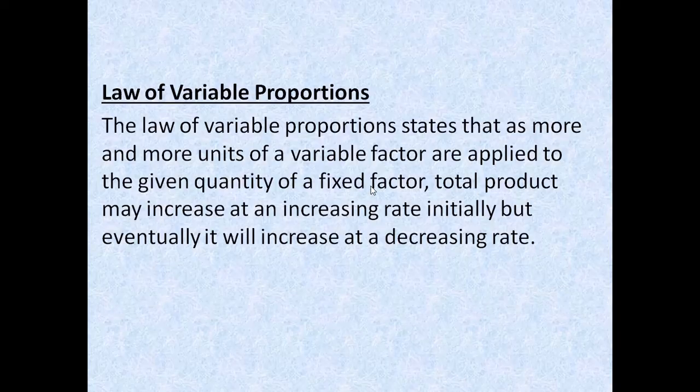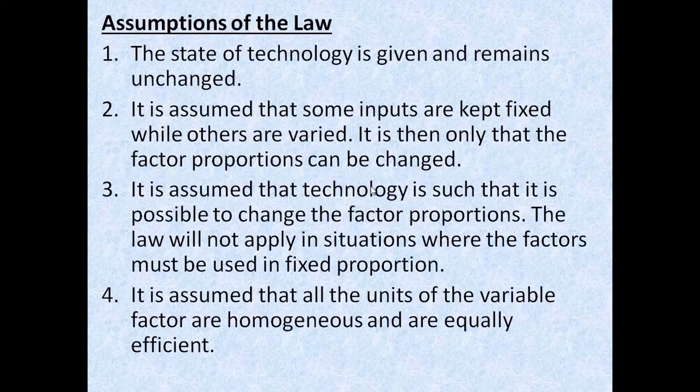Then if you include a fourth labor, the output may be 9 or 10 initially. But as you keep on adding more labor into the production house, the total product will increase, but at a decreasing rate. So what does it mean? Let us try to understand.